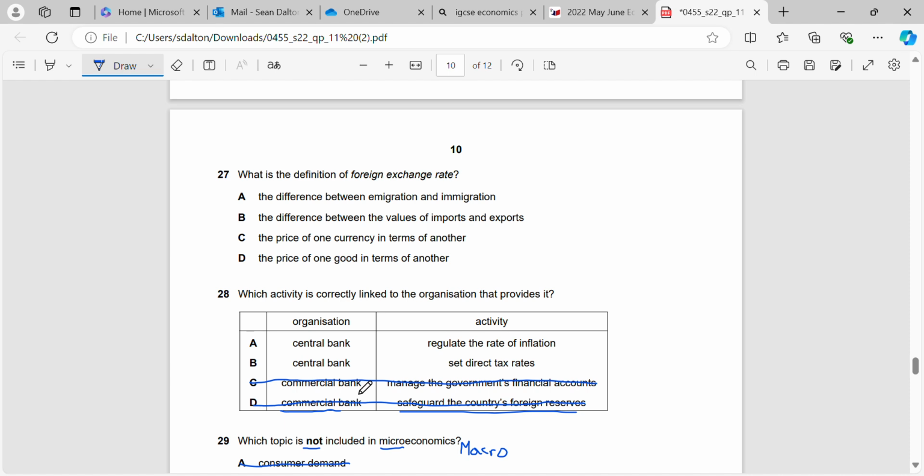So in China, commercial banks would be Bank of China, ICBC, China Construction Bank, all the banks that we see on our high streets or on the streets every day. The central bank is controlled by the government, and the government uses the central bank to regulate the rate of inflation. So A is our correct answer there. The central bank will get direction from the government on what the inflation rate will be, and then they will direct it to these guys, and then the commercial banks will offer those interest rates to their customers. So they'll provide guidance on what the interest rate should be. Setting direct taxes is a role of the government themselves, not the role of a central bank.